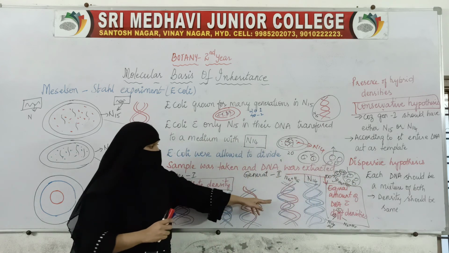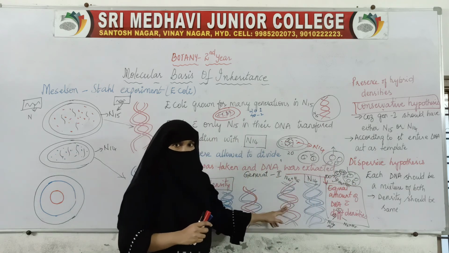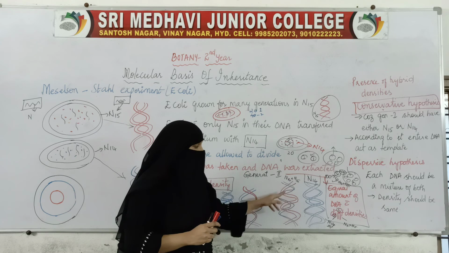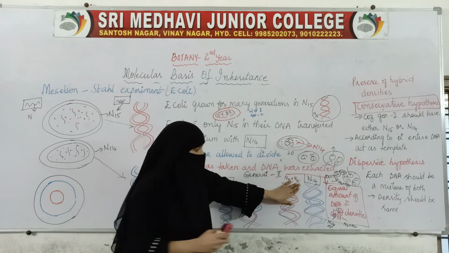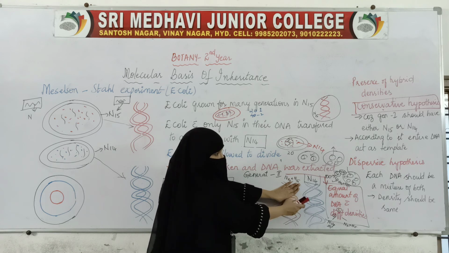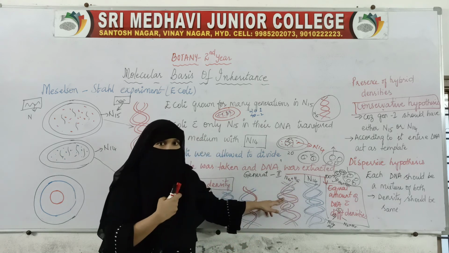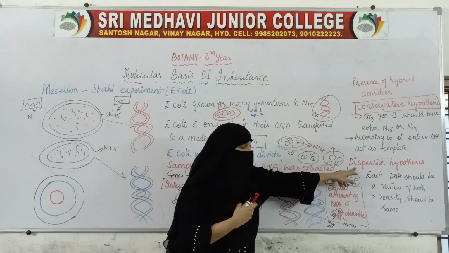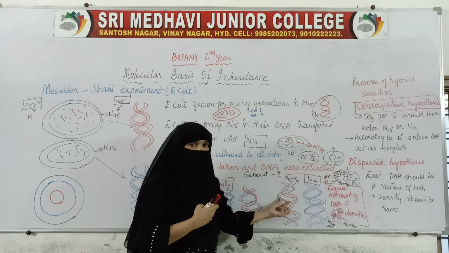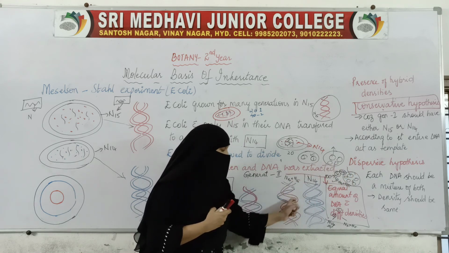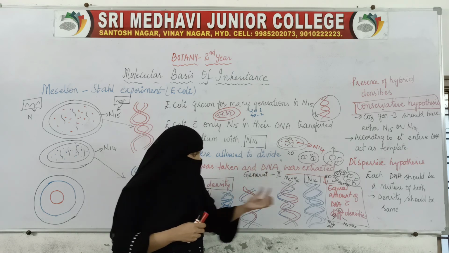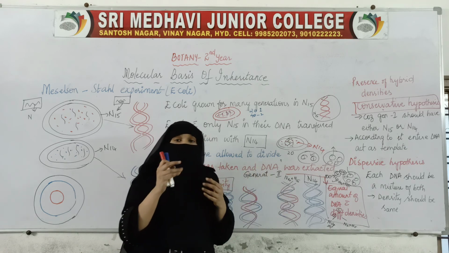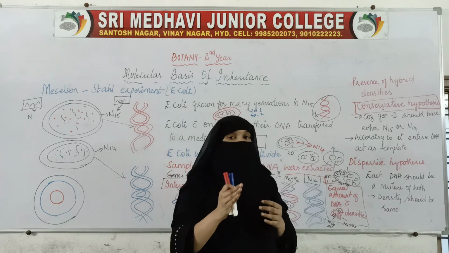According to the conservative model, we should not have got this. And with the dispersive hypothesis, we should have got this, but we should not have got that. Both of them should have been the mixture. So if we get the mixture, that means the DNA is semi-conservative.